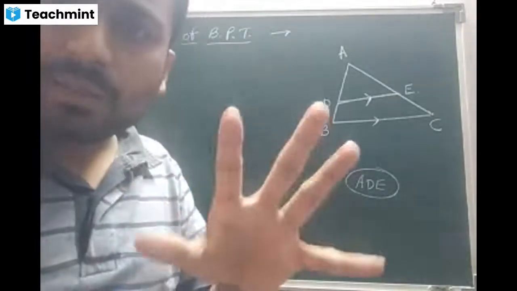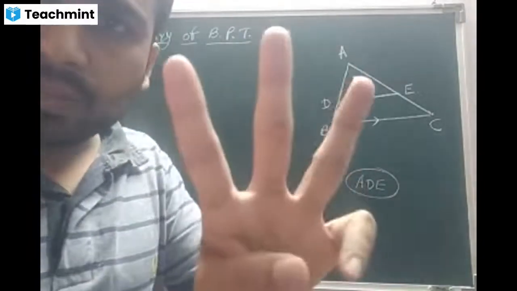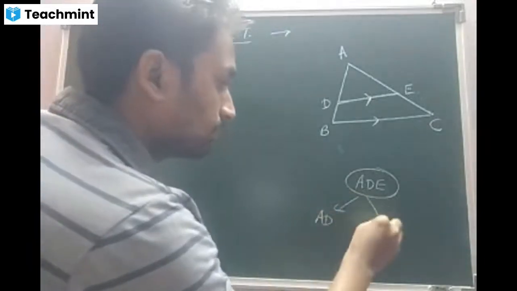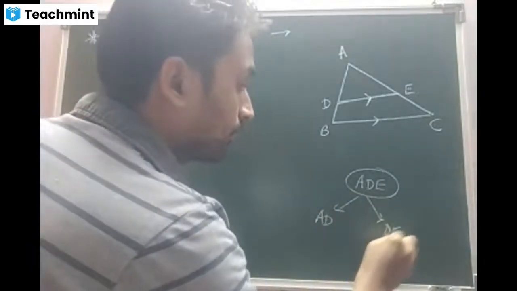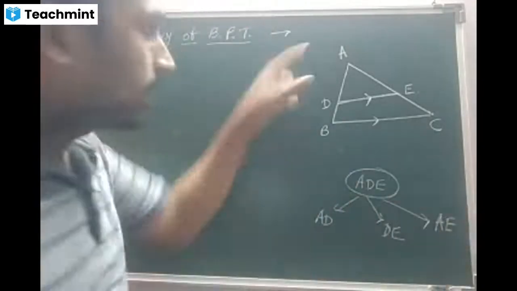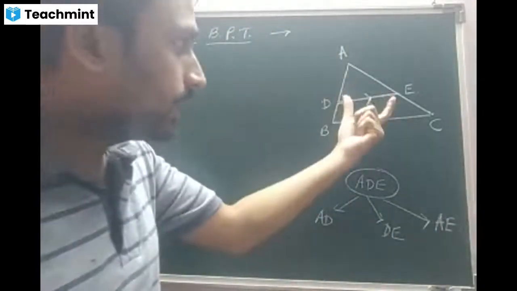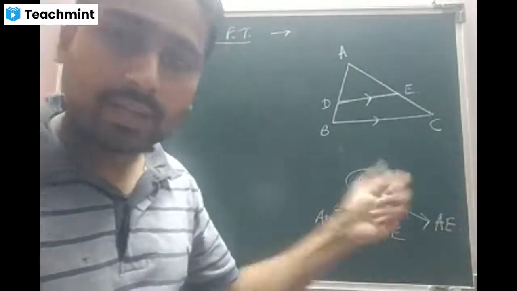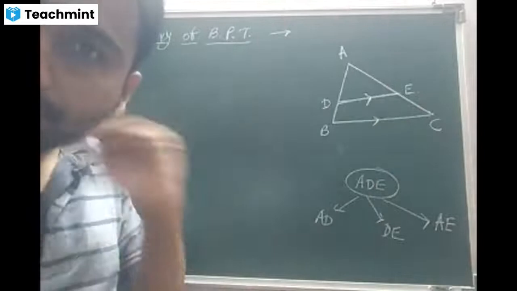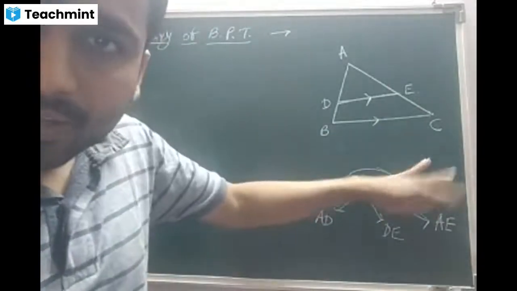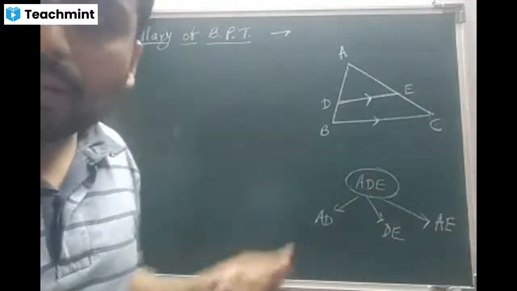Obviously, beta, when it is a triangle, three sides should be there. What are the three sides, beta? AD, DE, and AE. These are the three sides of the newly formed triangle. Now, for these three sides, corresponding sides are there from the earlier triangle.